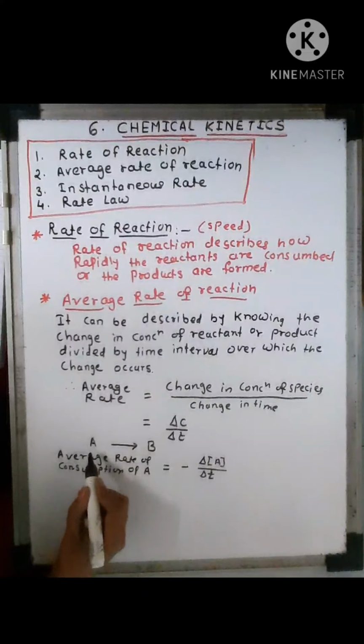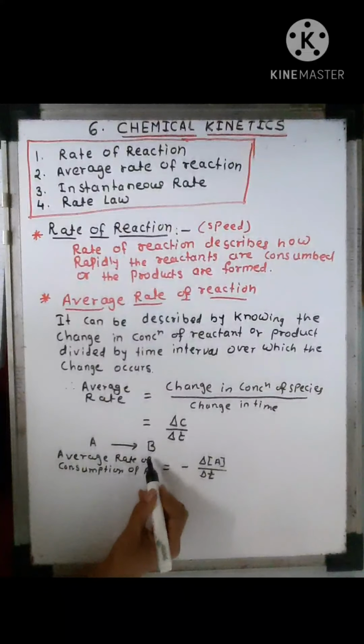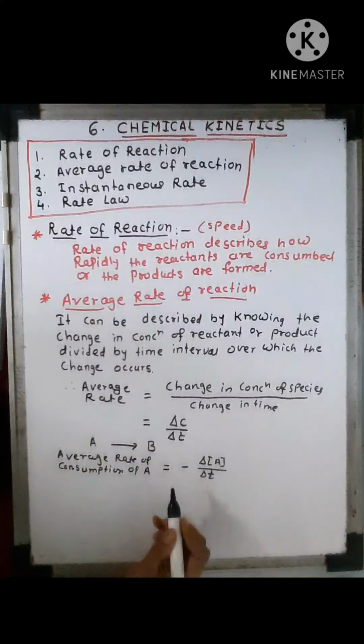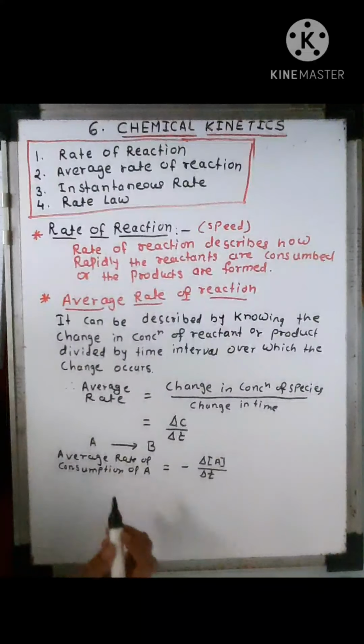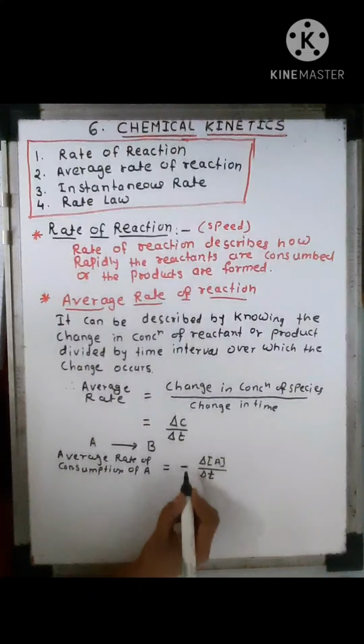Concentration of reactant always decreases and concentration of product always increases. So while writing the average rate of reactant, the negative sign must be there.